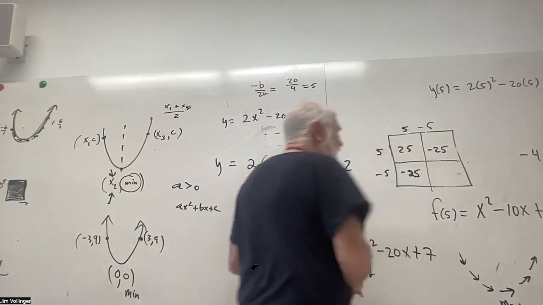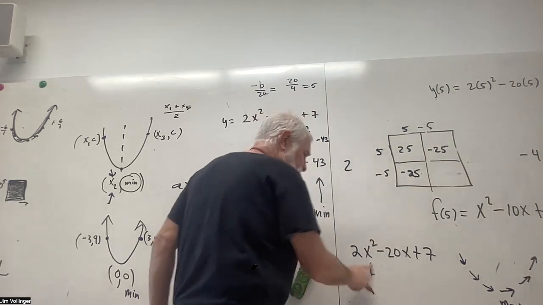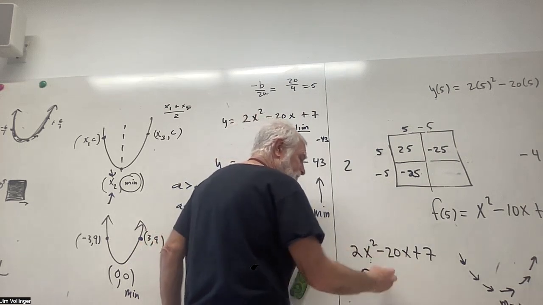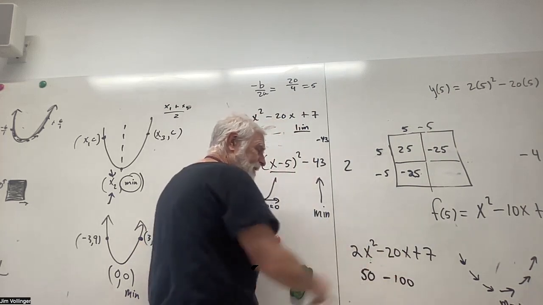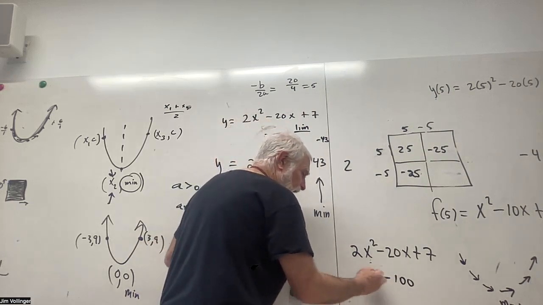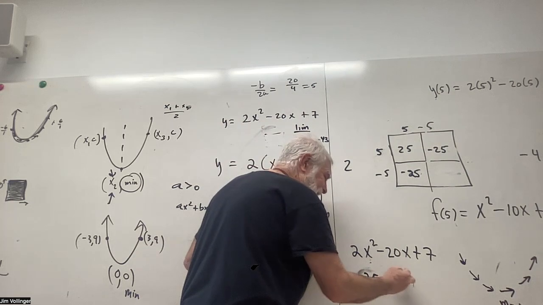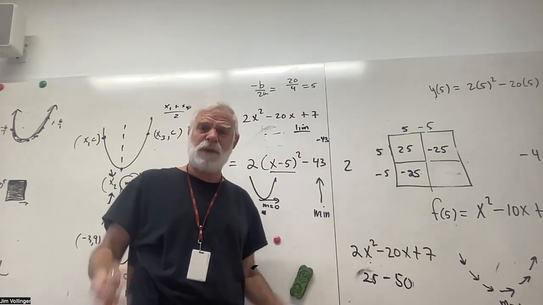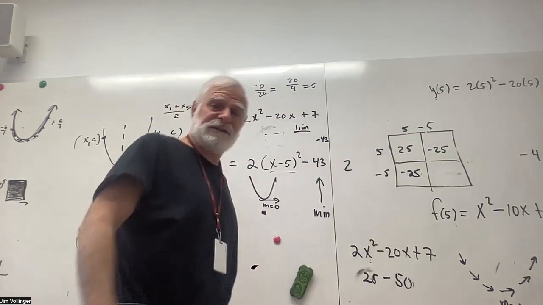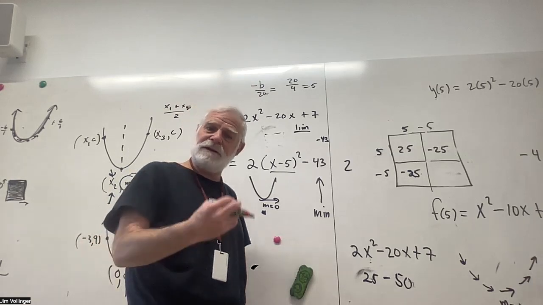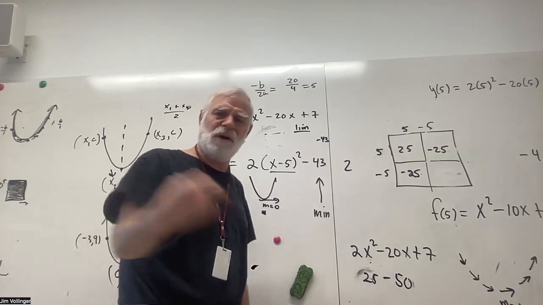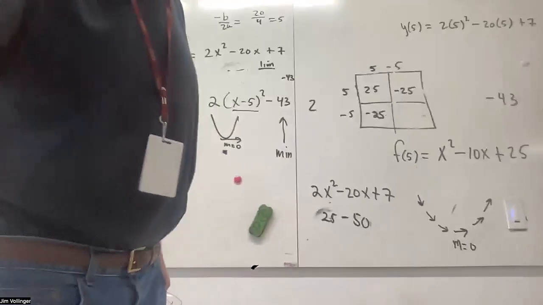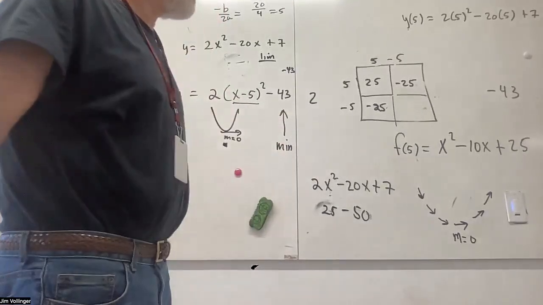But there's also this pattern of 2 to 1. So let's put 5 in and see it. 5 squared times 2, 50. Minus 20 times 5, minus 100. Let's divide this by 2. 25 minus 50. And now you can see where it's coming from. Right? This repetitive conversation is so that you can see where it's coming from, and I'm not just telling you. You've got to look at this repetitively, think about it repetitively, work with it repetitively until it's effortless for you. Right? So now, what can we say about this?